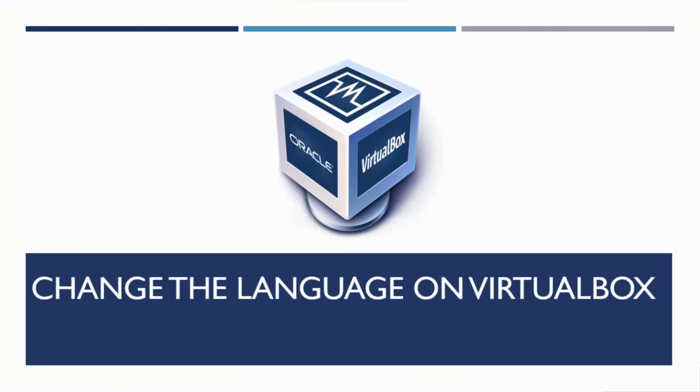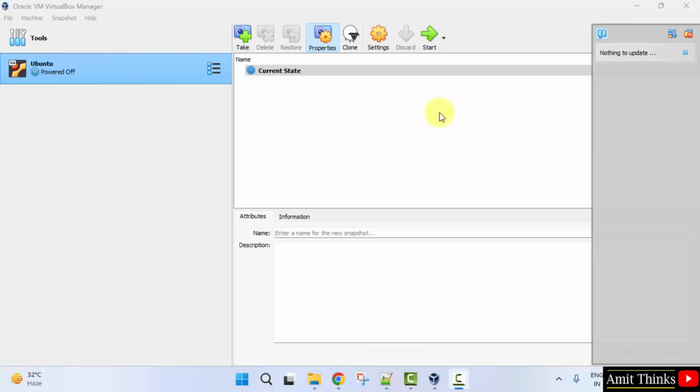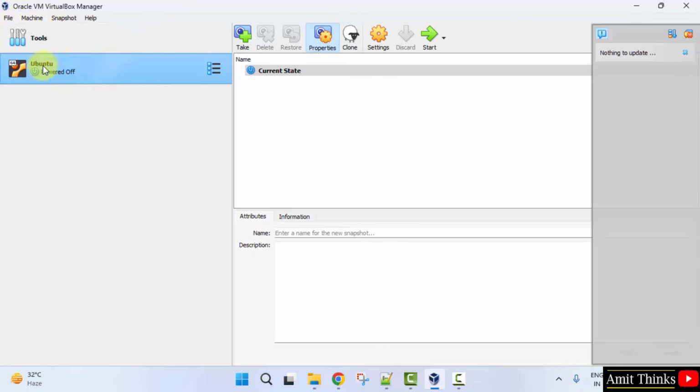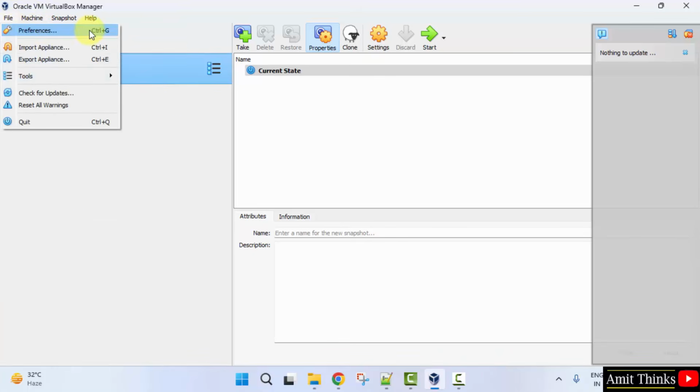In this video we will see how we can easily change the language on VirtualBox. So we have opened our VirtualBox. It is English right now. You can see here File, Machine, Snapshot, Tools, under the menu also. So how can we change it? Go to File, click Preferences.